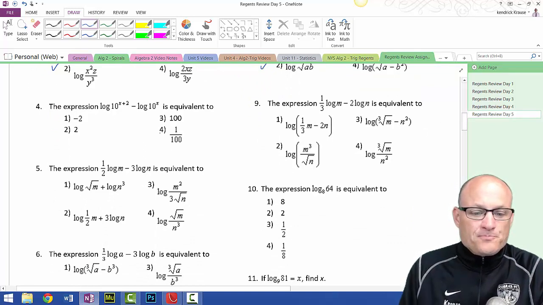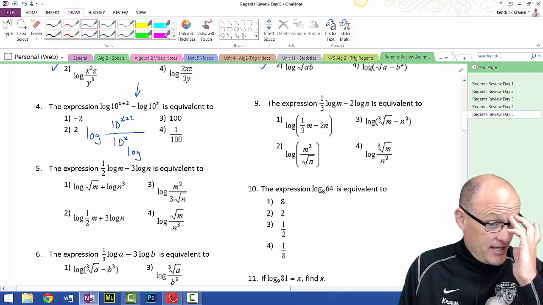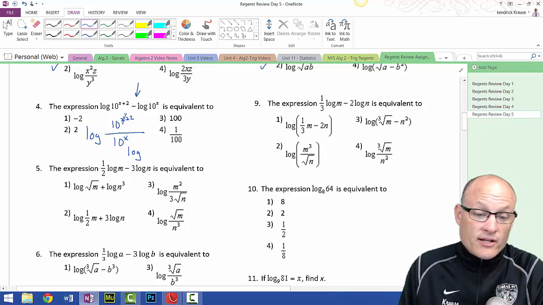Okay, you ready? So this is equal to the log, this is a slightly different problem, of 10 to the x plus 2 over 10 to the x. Because remember, when we subtract, we divide. Now, if you remember correctly, if the bases are the same, we subtract the exponents. So this is the same as log of, if I subtract these, the x's cancel, don't I? X plus 2 minus x, the x's cancel. So I end up with 10 squared, which is really the log of 100.